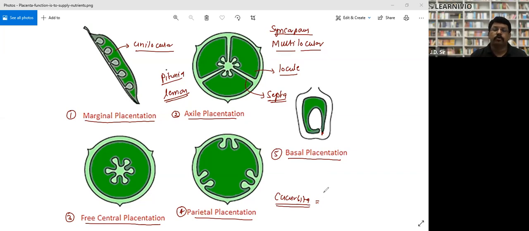Pumpkin, muskmelon, watermelon, bottle gourd, and cucumber all belong to one family. We call that Cucurbitaceae. That's why they all have some similar characteristics, and the seeds look similar, whether it's muskmelon, watermelon, or Cucurbita. So they all belong to the family Cucurbitaceae, and the name of the pumpkin is Cucurbita pepo.